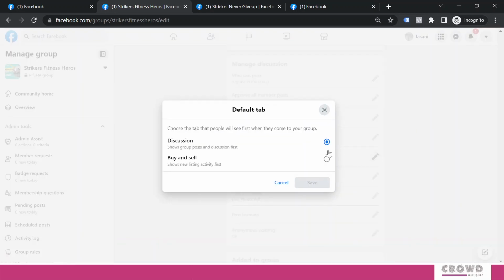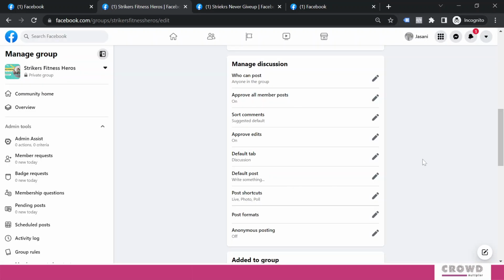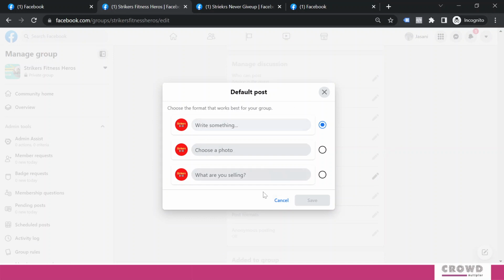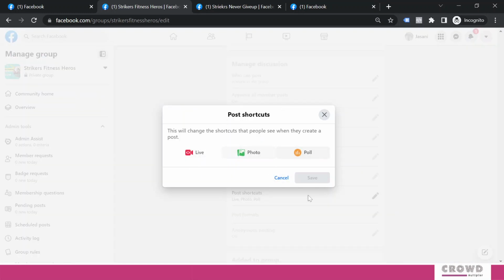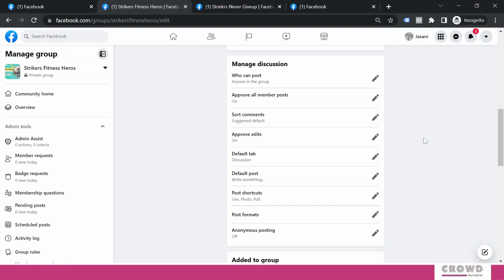So go for this. Default tab, that is discussion, and as I said, if you want to go for buy sell, you can do that, but right now we are creating a general group which is about discussion. Default post, write something, so you can select out of this what you want to prompt. As this is a discussion group, write something seems to be okay, but let's say if you had created a buy sell group, in that scenario choose a photo or what you are selling would have been more appropriate. Post shortcuts, so let it be this way, because this is really very helpful, rather than removing anything from there.